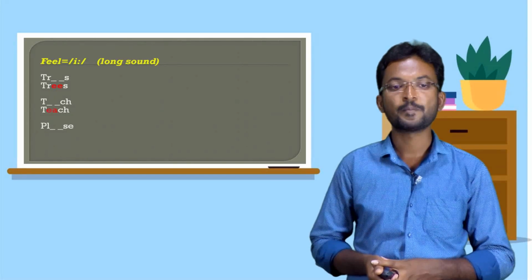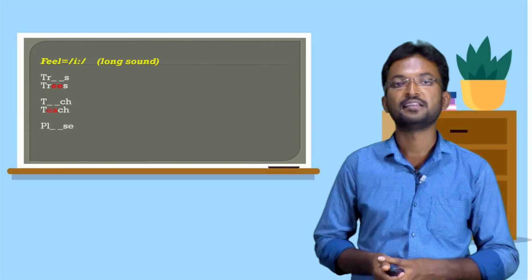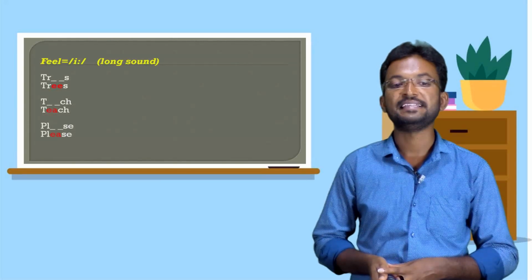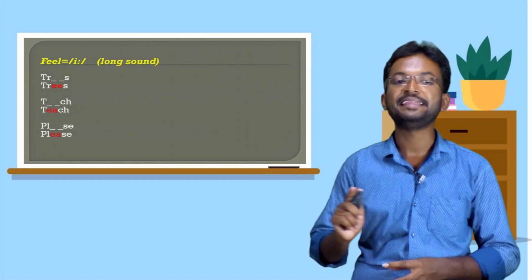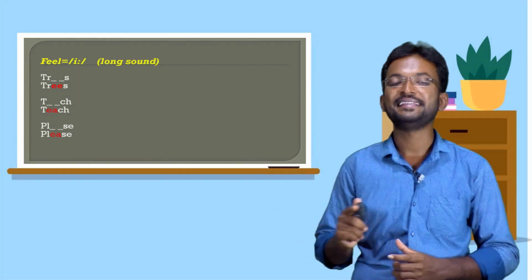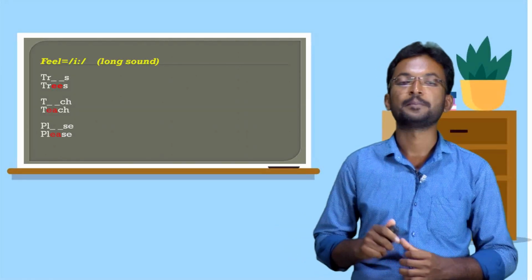Next one, PL dash dash SE, that is please, EA, please. Once again, peel, trees, teach, please.